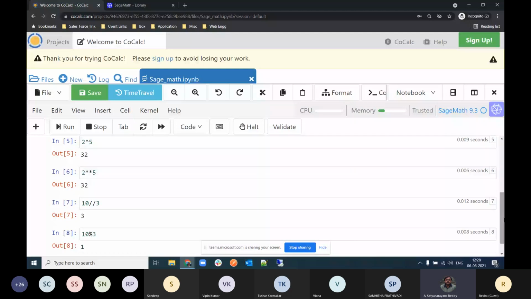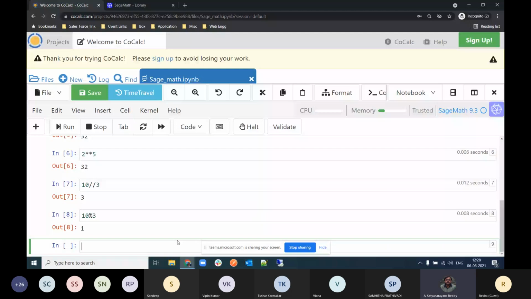Vipin, do you want to tell us something about cells here? Everything is operated on cells. What is a cell and what is its advantage? Okay, here you can see that each cell has one command, and you can add multiple commands, and each cell is executed at once when you press Shift Enter.